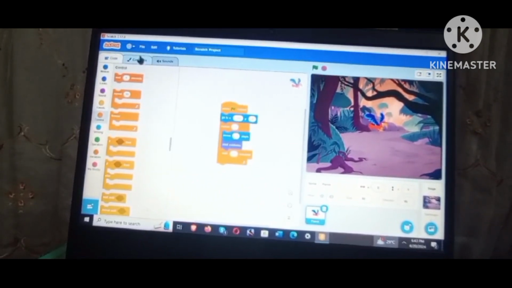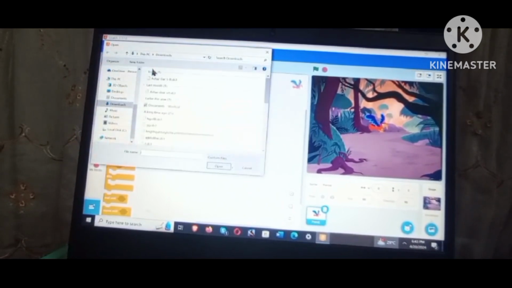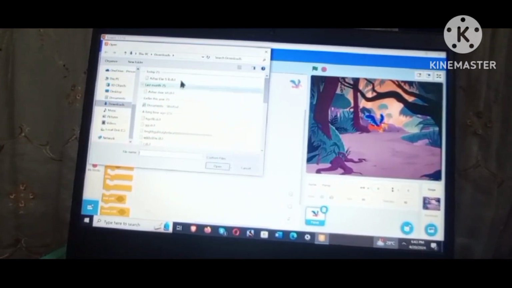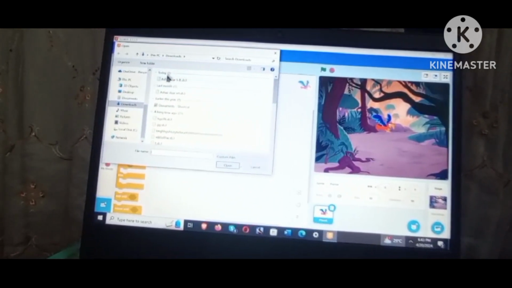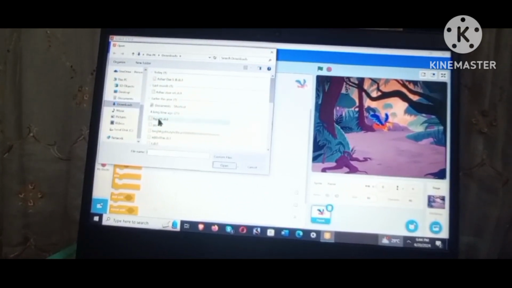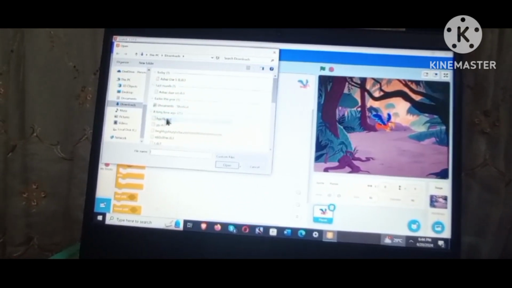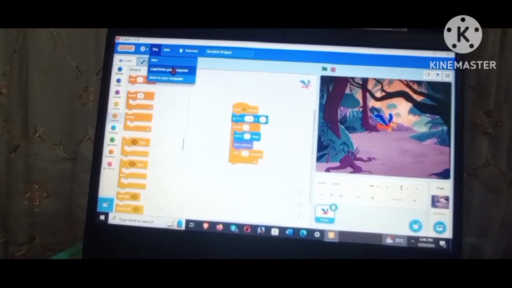Also don't forget to save it. If you want to get it again, go on load from your computer. You're going to find today or last day or yesterday or last week. This is all the things I have done.